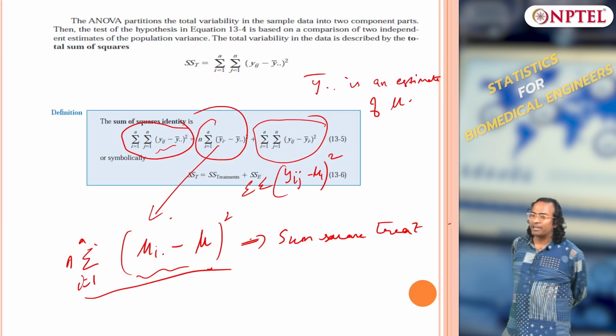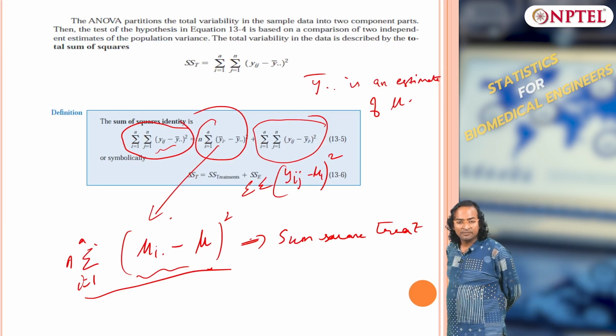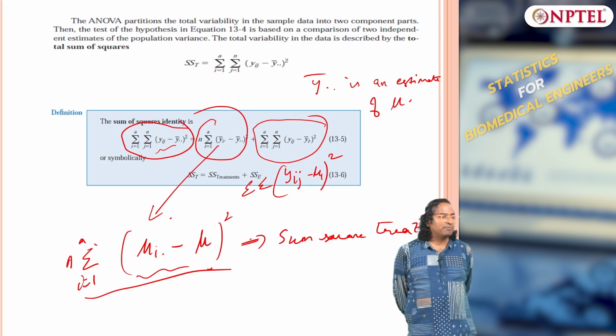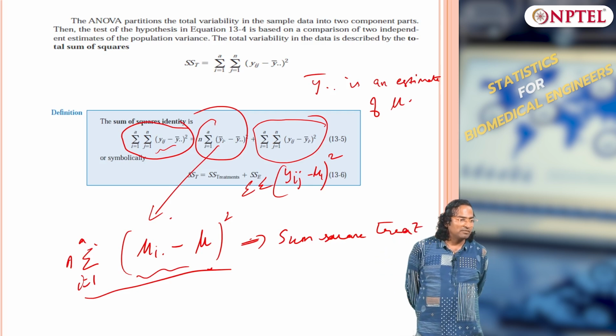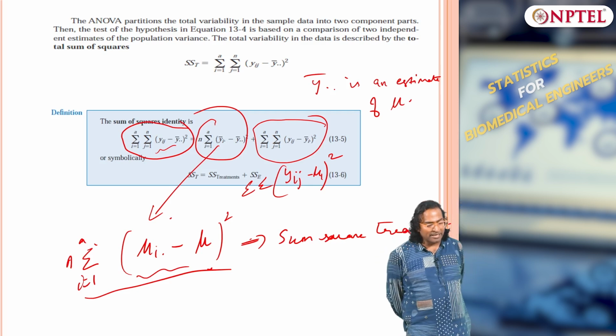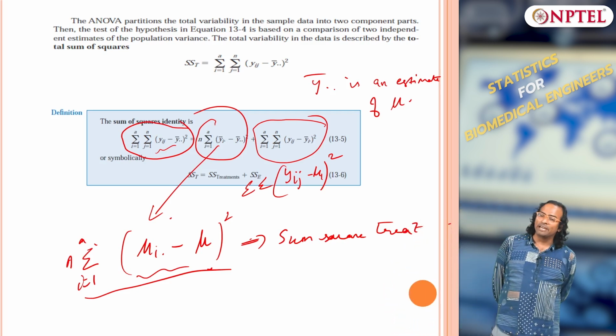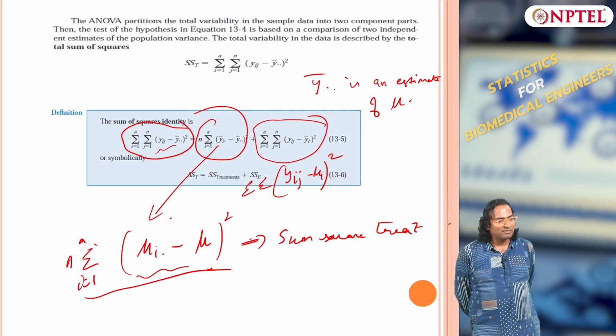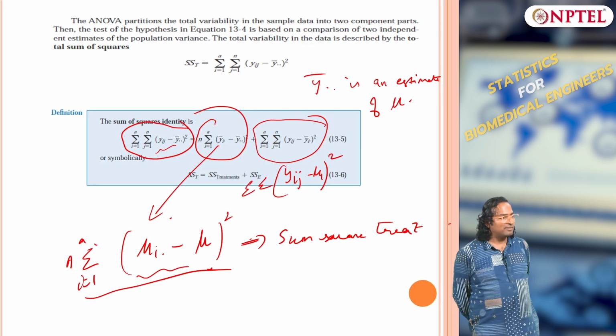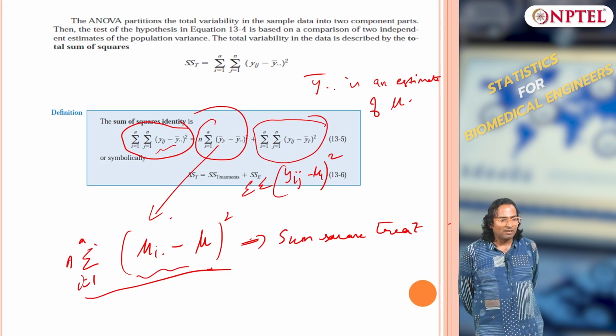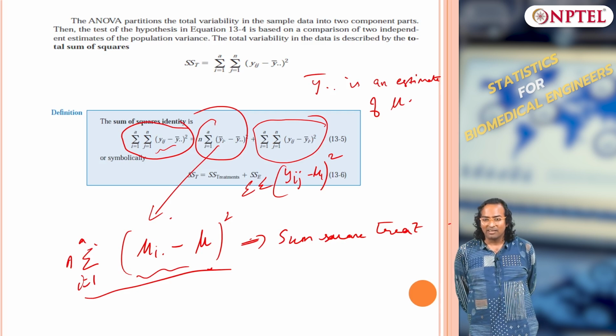How many degrees of freedom is there for the sum square treatment? How many treatments are there? N or A? You are able to see the board, right, everybody? Is there A treatments or N treatments?